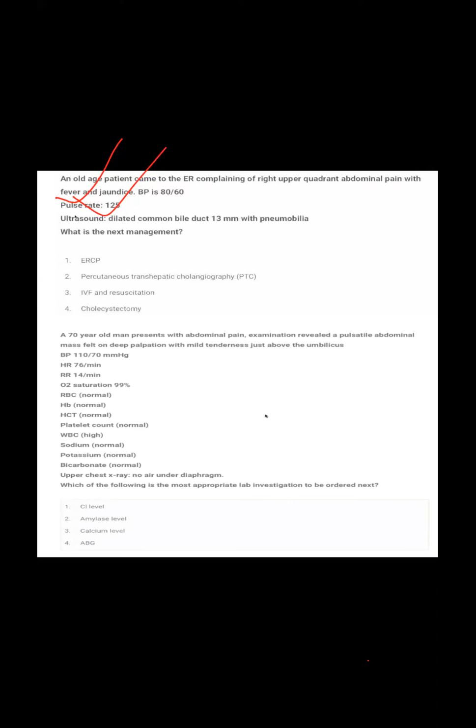The patient is coming to the ER complaining of right upper quadrant pain, and his BP is 80 by 60, which is low, and pulse rate is high, tachycardia. So maybe, ma'am, it is IV fluid and resuscitation. Yes. You know the scenario, but if we don't work our brain, it will be wrong. So the answer is IV fluid and resuscitation. Clear, Dr. Shruti? Okay, ma'am.